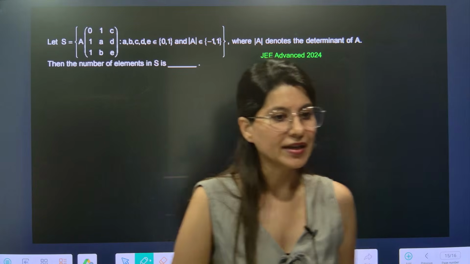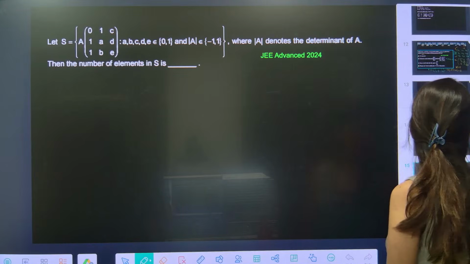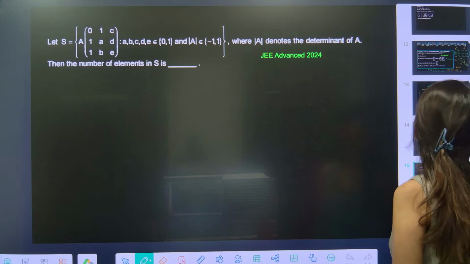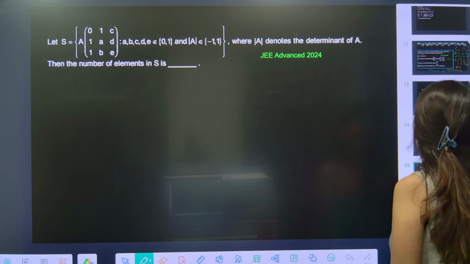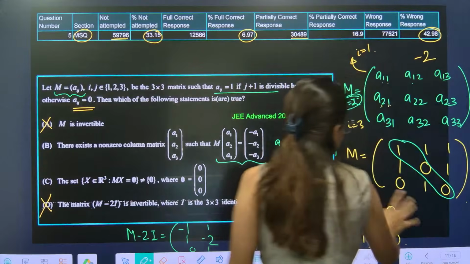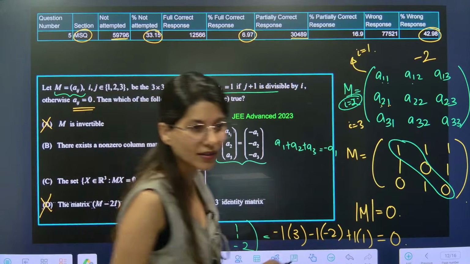Yes, Silver Boy. Since the first and third columns of matrix M are identical, yes, so we can conclude that it is a zero matrix. Absolutely, you don't have to calculate it anyway. So that's why I have directly written 0. I have not calculated it. I have only calculated M minus 2i.